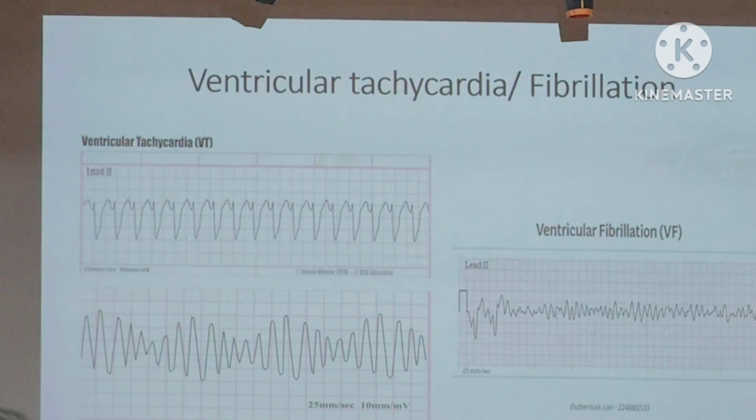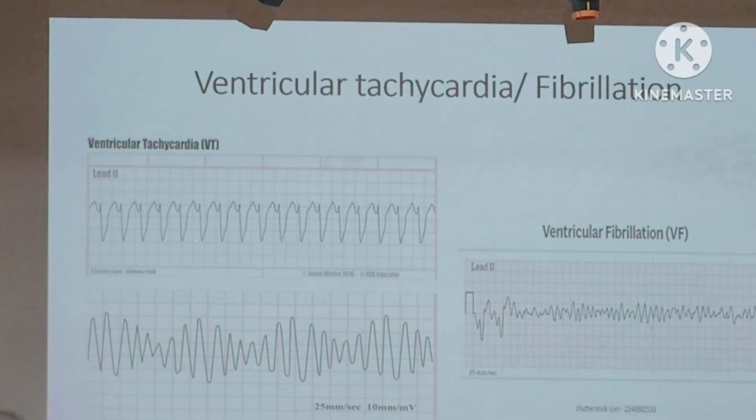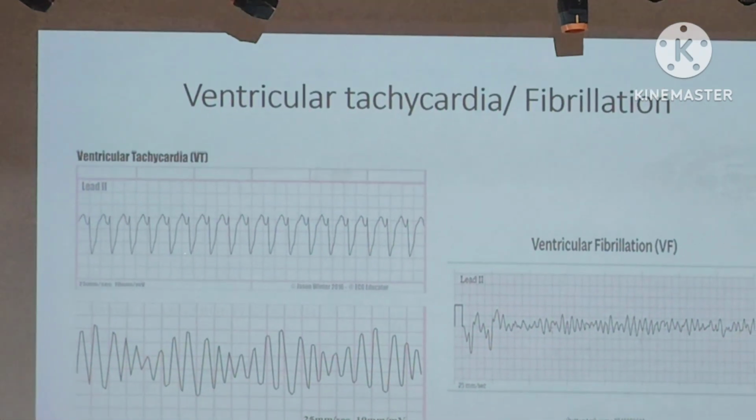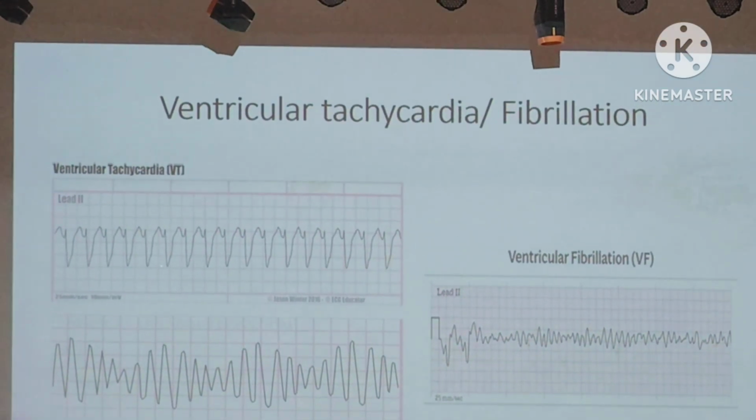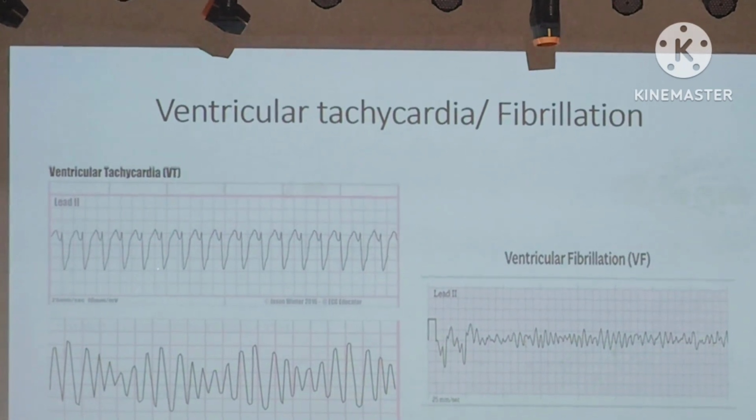So what is VF? VF is like quivering of the heart. The heart is not able to pump enough blood to the body, and patients are hemodynamically unstable, and ultimately it will lead to asystole if not treated.